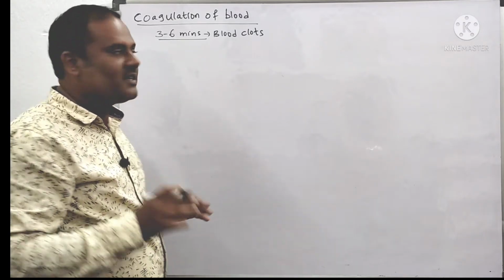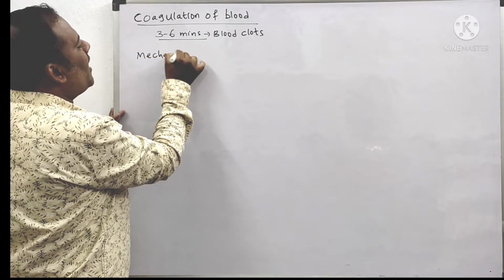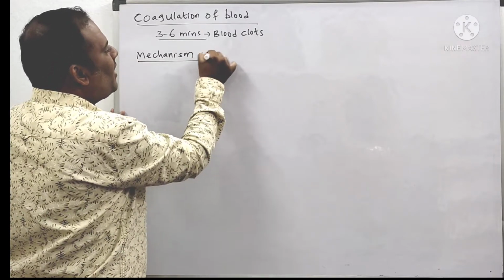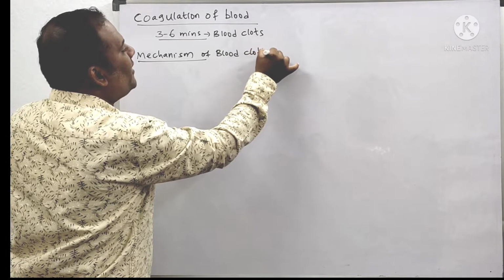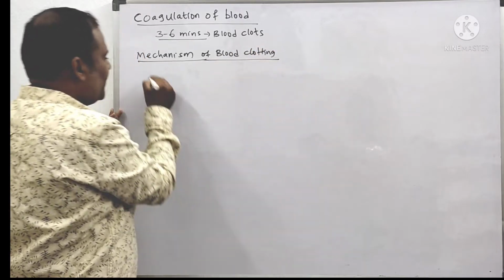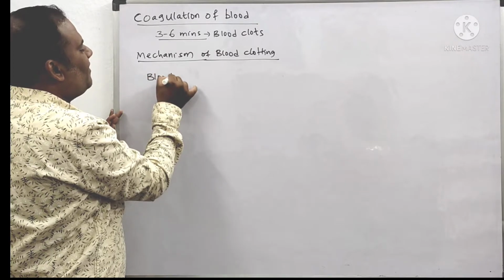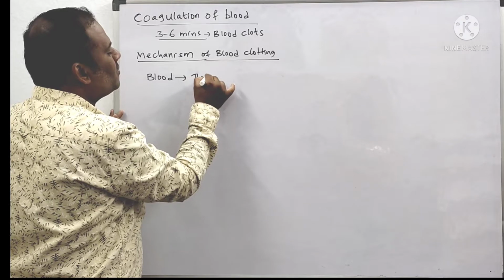How will that clotting occur? That is the mechanism we are going to learn: the mechanism of blood coagulation, or blood clotting. It is seen in the blood. In the blood there are cells called thrombocytes.